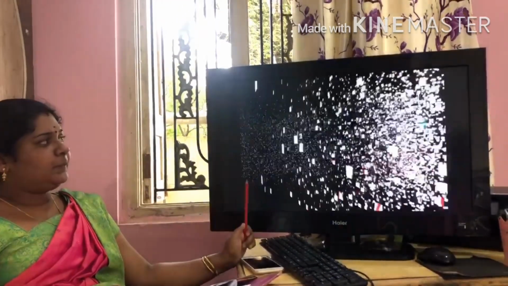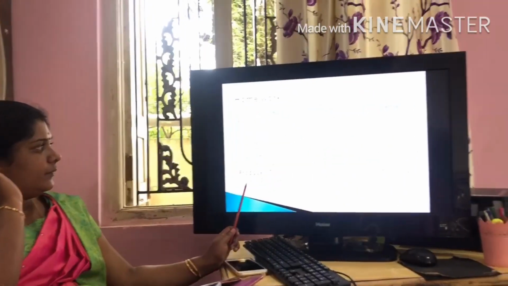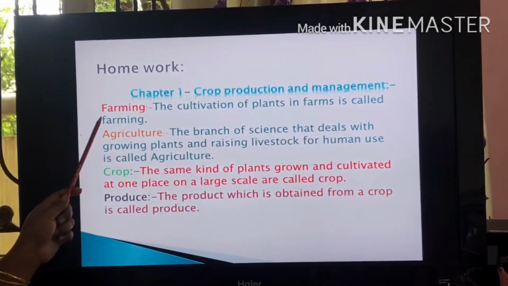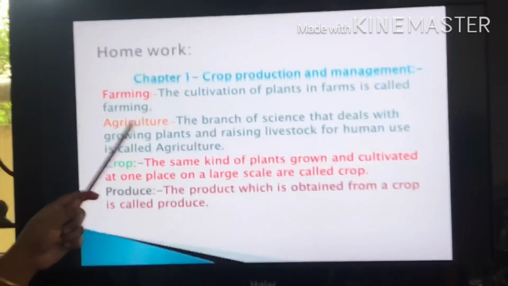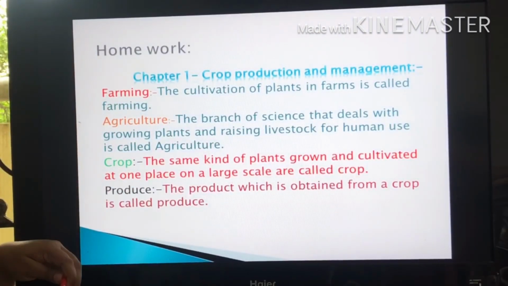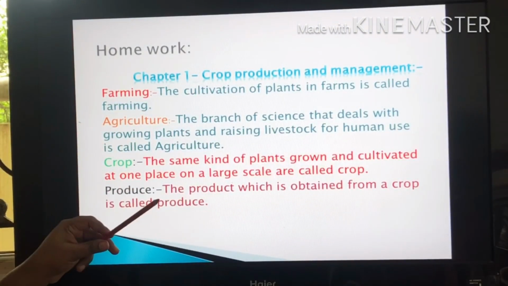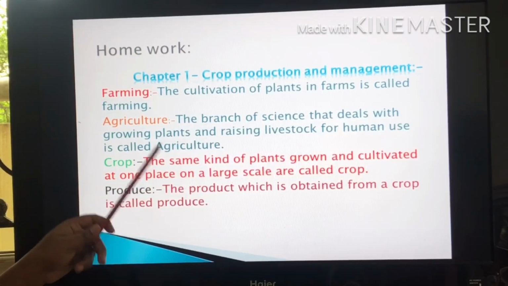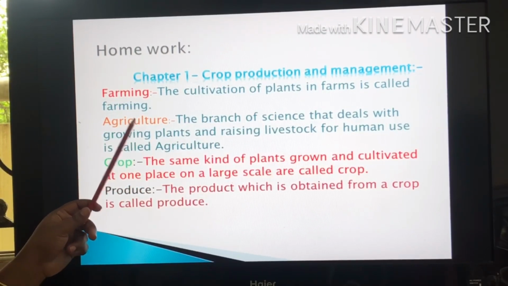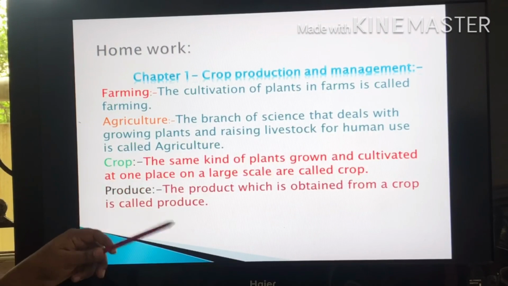Next one, farming. The definition of farming: the cultivation of plants in farms is called farming. Cultivation means growing.